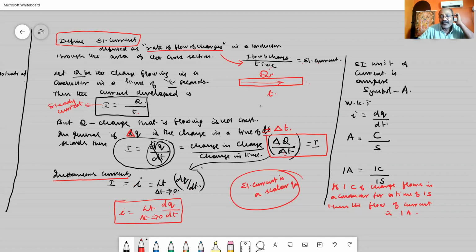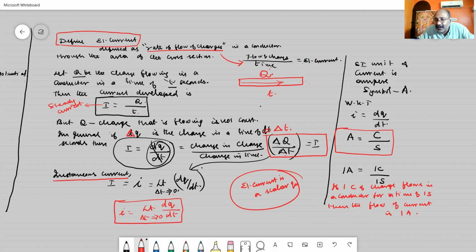Now the SI unit of current is ampere. It is represented with the help of a symbol capital A. As we know, current I is equal to dQ by dt. I is measured in terms of ampere, dQ, the change in charge, is measured in terms of coulomb, and change in time is measured in terms of second. So I can say 1 ampere is equal to 1 coulomb by 1 second.